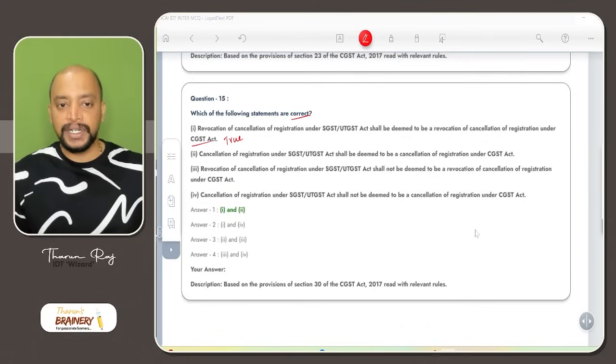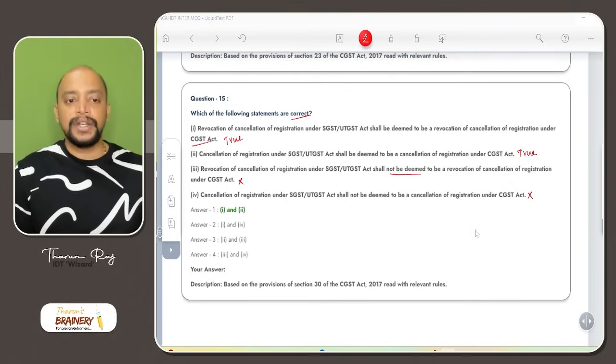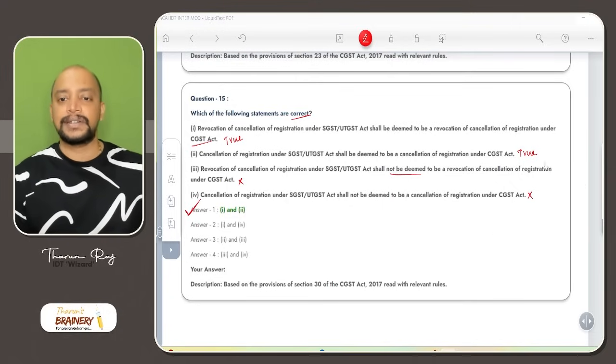Cancellation of registration under SGST Act shall be deemed to be cancellation of registration under CGST Act. So this statement is also true. Revocation of cancellation of registration under Act shall not be deemed. No. So 1 and 2 is the correct answer.